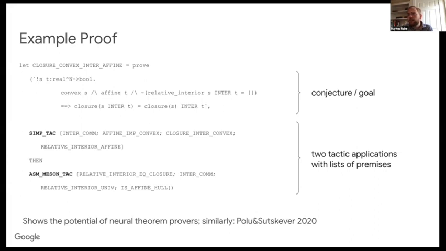And the author of the original proof, John Harrison, confirmed that the proof idea used here is actually a different one than he used, and it's an elegant way to simplify this whole thing. So this shows that there is quite some promise in this kind of system, that they can already sometimes be helpful.